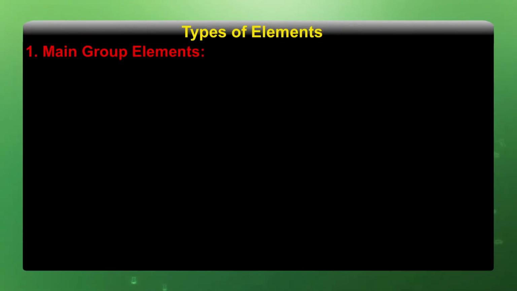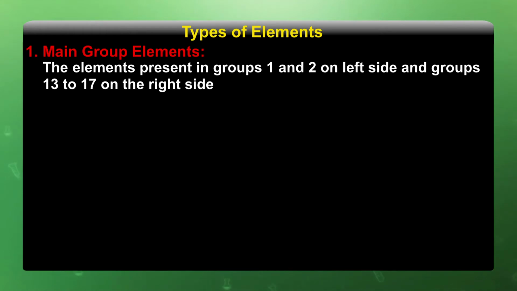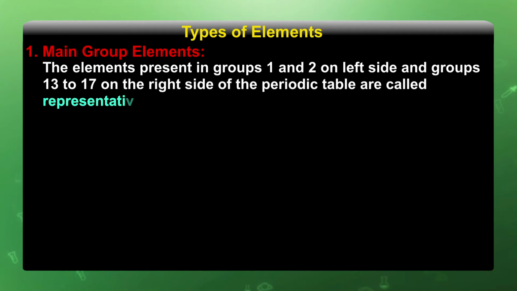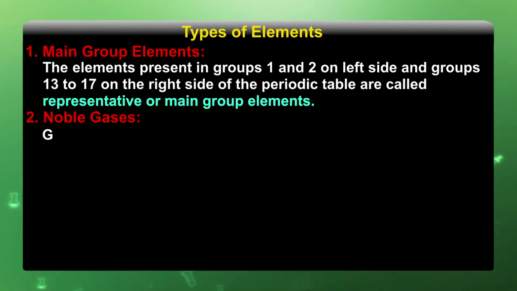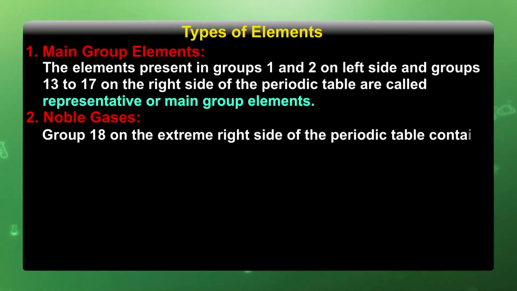Main group elements. The elements present in groups 1 and 2 on the left side, and groups 13 to 17 on the right side of the periodic table, are called representative elements or main group elements. Noble gases. Group 18 on the extreme right side of the periodic table contains the noble gases.